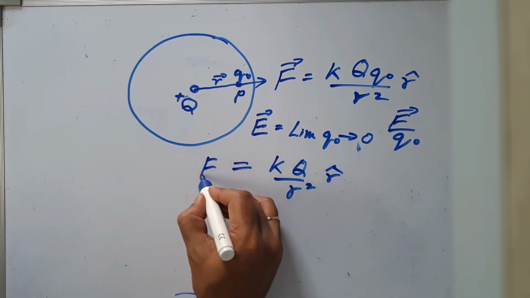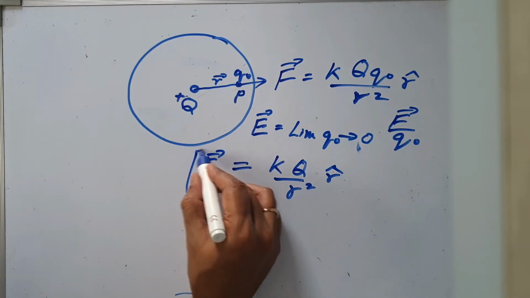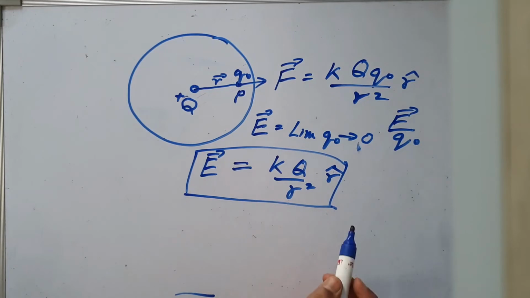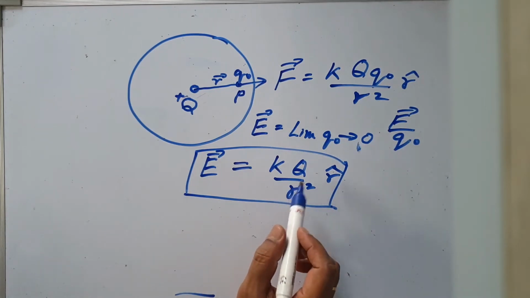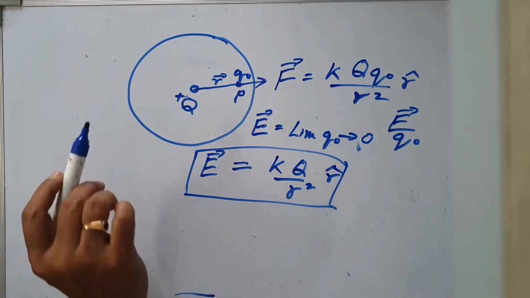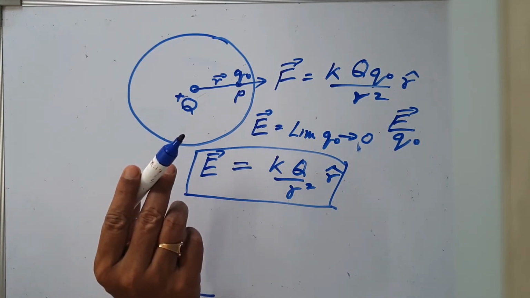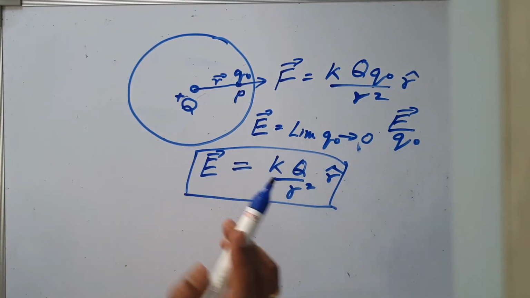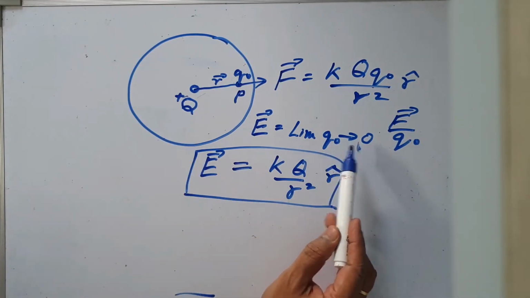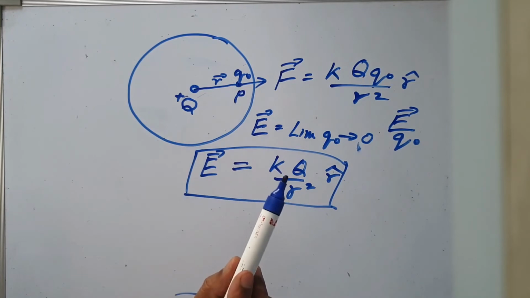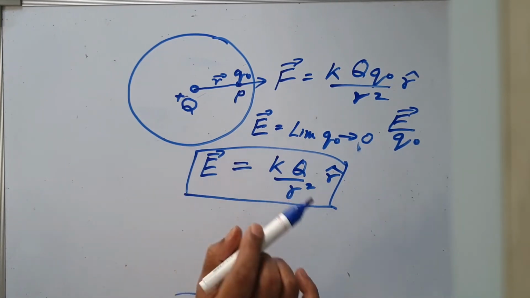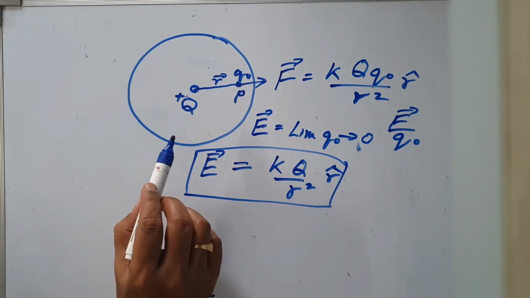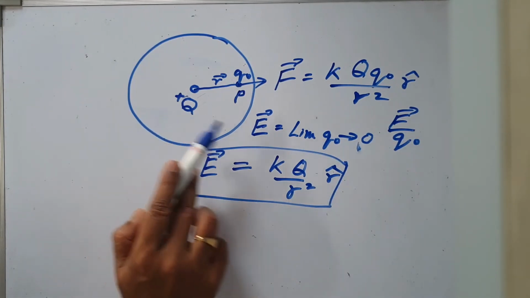So we got an expression for intensity of electric field near a point charge, at a distance r away from it. How will you define it? It is the force experienced per unit charge by an infinitesimally small positive test charge placed at that point. So we have derived the expression for the intensity of electric field near a point charge.